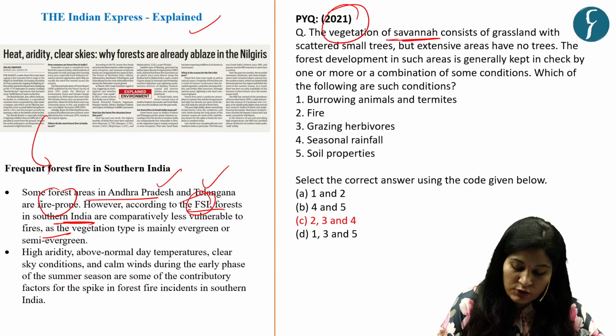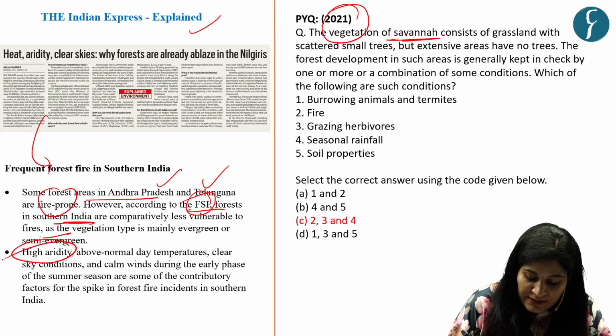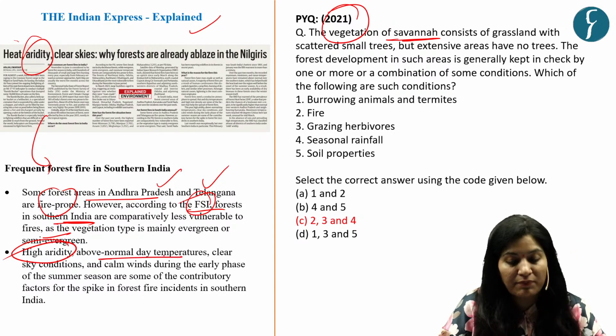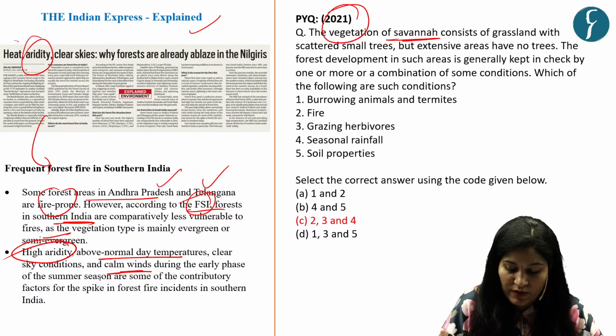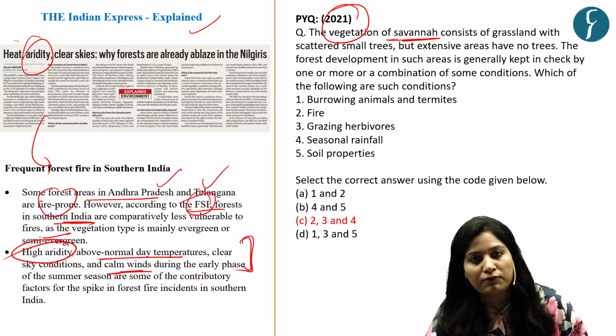There are factors which can contribute to a spike in forest fire. The first is high aridity, as you can see here. Then above normal day temperature, heat, clear sky conditions, and calm winds. So these are the conditions that can spike forest fire.